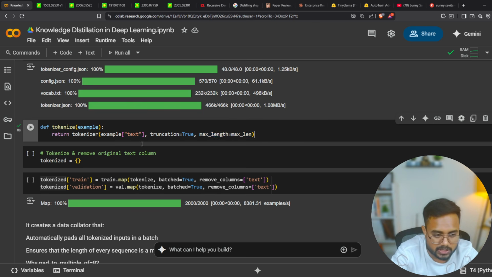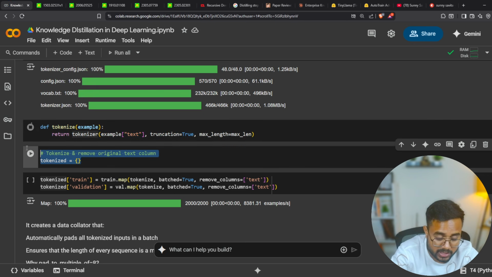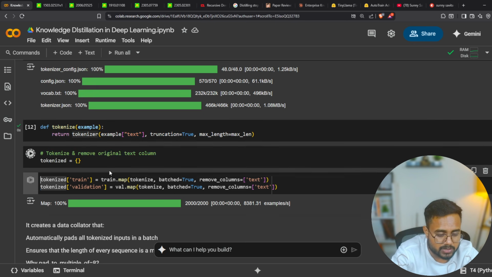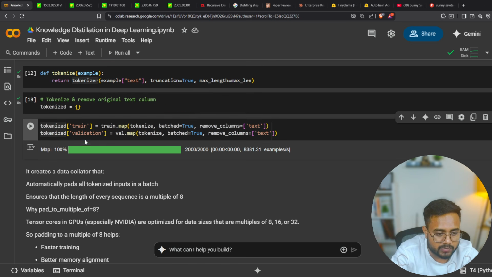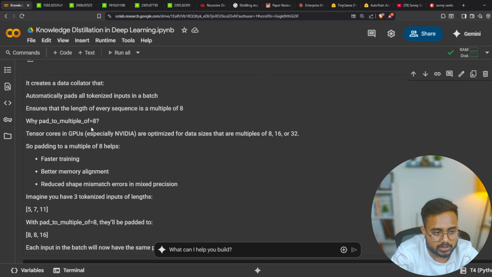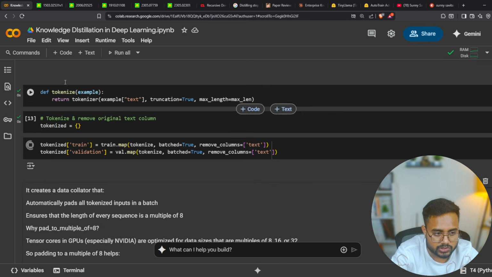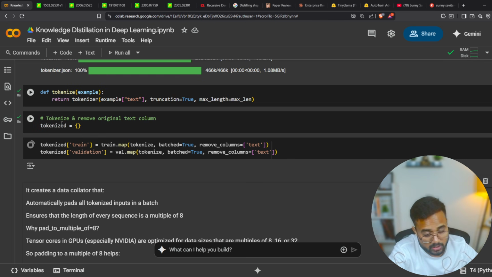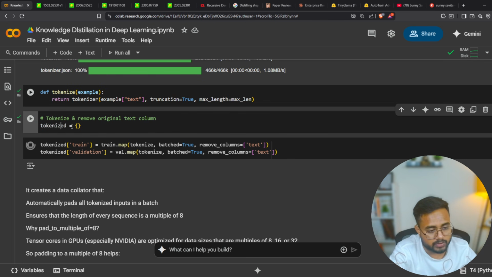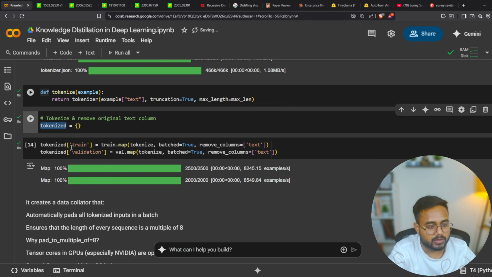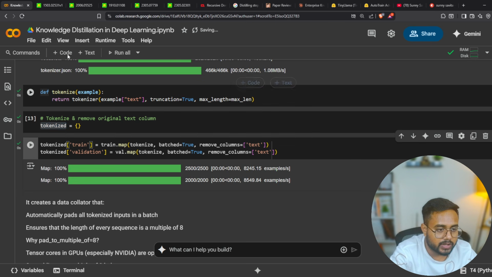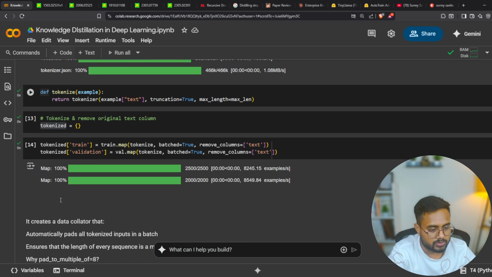Okay, with respect to the sentence. So here is my tokenizer, then here is my list, here is my dictionary. Now inside the dictionary, I will keep both training and validation data after the tokenization. So let me run it, and the entire data will be there after the mapping. If you take this particular variable and print it inside a new cell after this mapping, you will get the details. Let me show you.